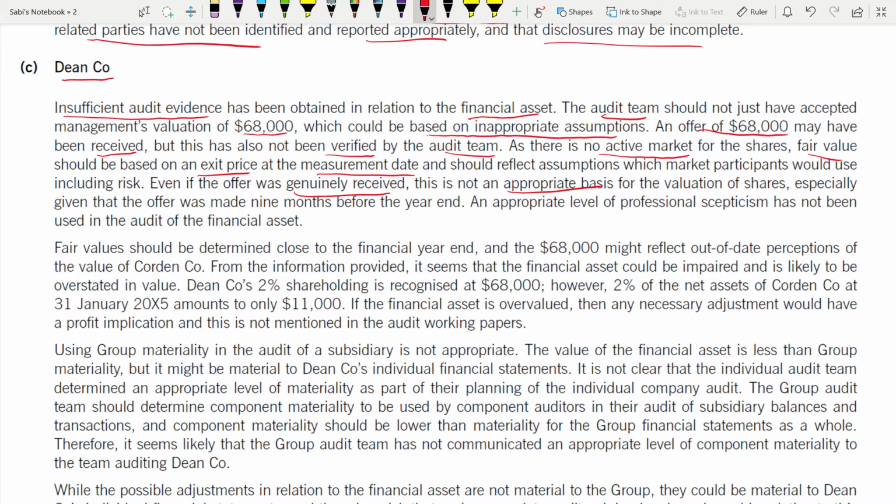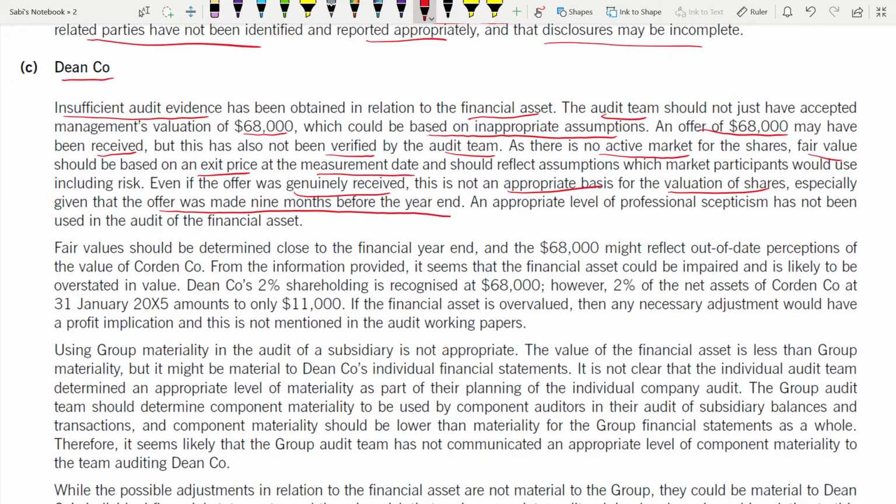This is not an appropriate basis for the valuation of shares. So you are telling them that this is incorrect. This is what you are supposed to do in the exam: identify that incorrect measurement or recognition, and you need to correct it. So this is incorrect, the way they are valuing their shares, even if that offer was genuinely received. Especially given that the offer was made 9 months before the year end.